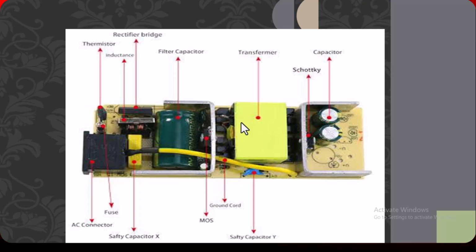Due to this problem, this switching transistor is here. The main function of this is switching. After this, there is a Schottky diode. As you can see here, this is the Schottky diode. This is an electrolytic capacitor. It is used to filter the DC.